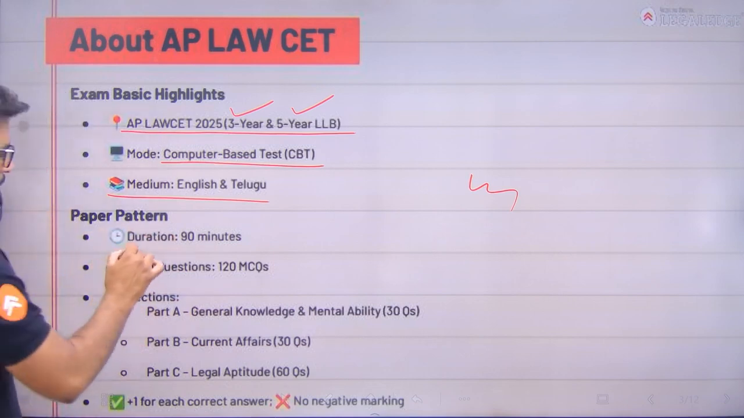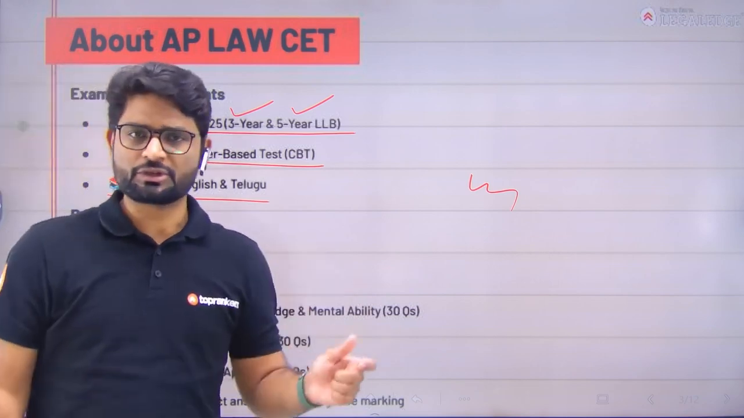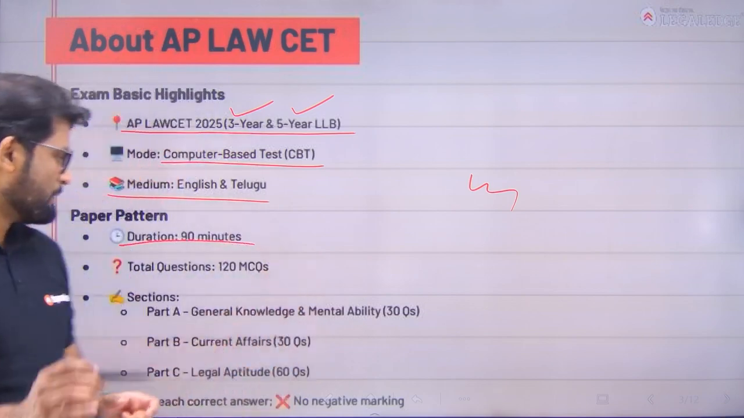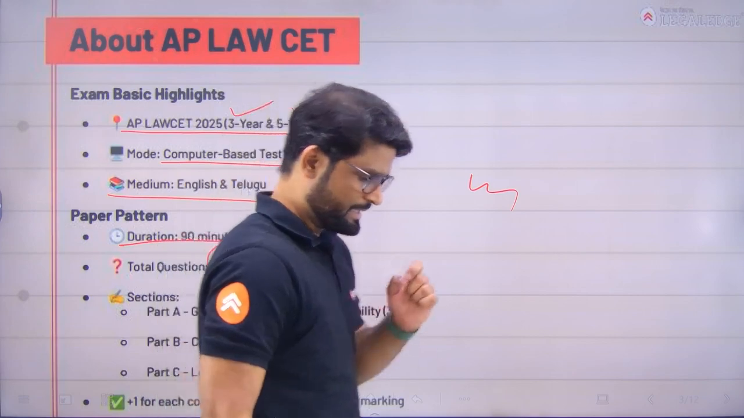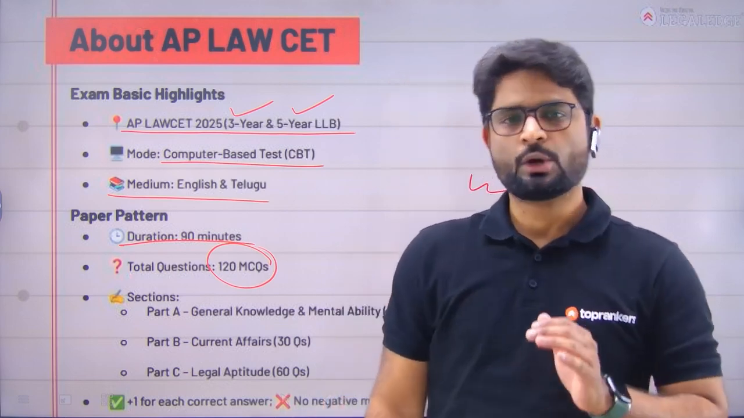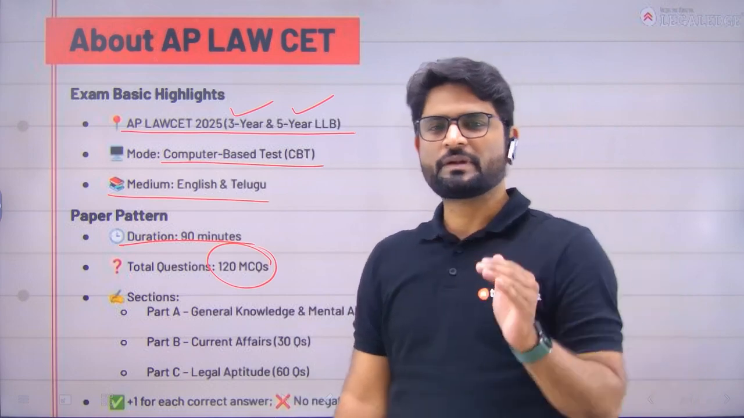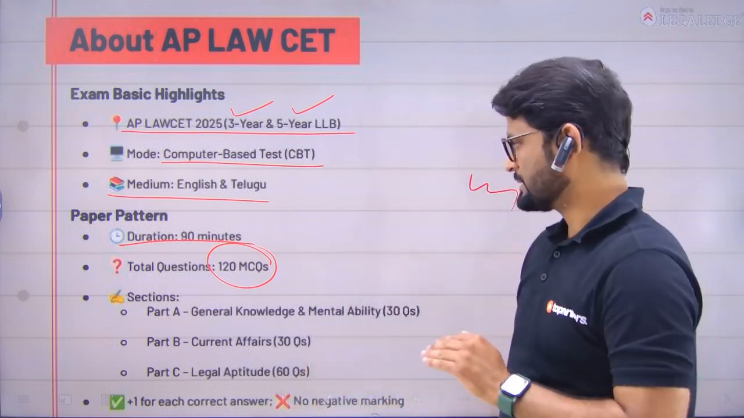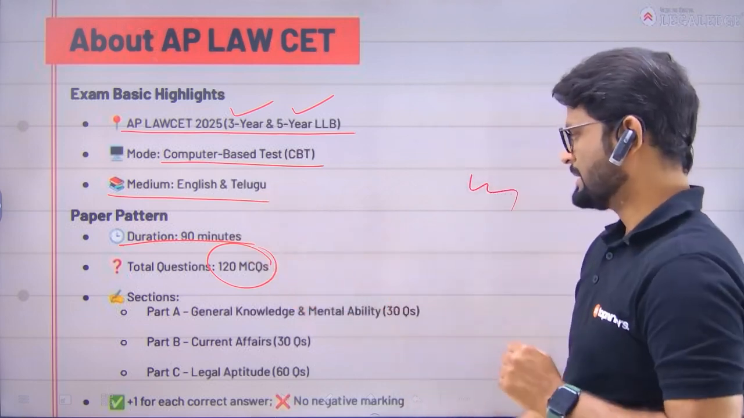The paper pattern is as follows: the duration of the paper is 90 minutes for 120 MCQ type questions. That means you roughly have around 45 to 50 seconds per question. So timing is less and the number of questions is higher.